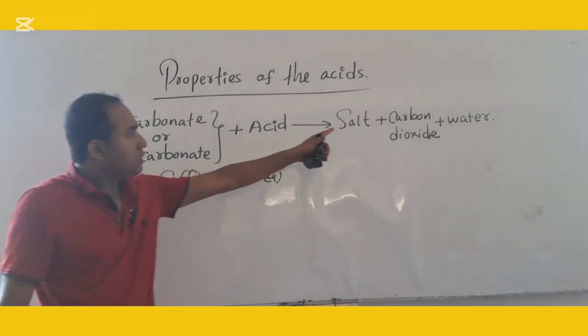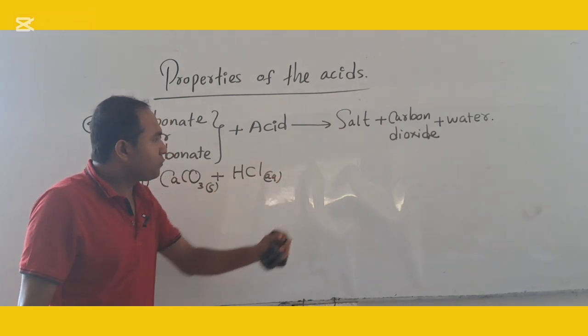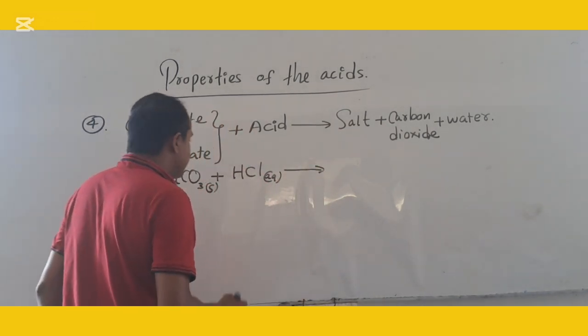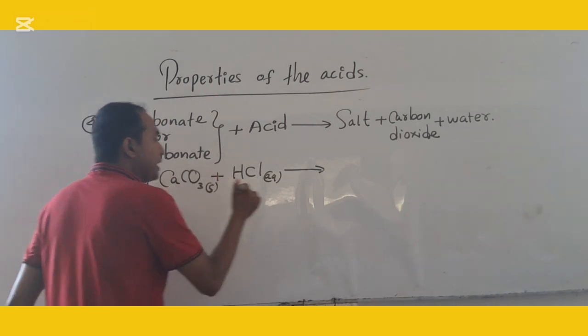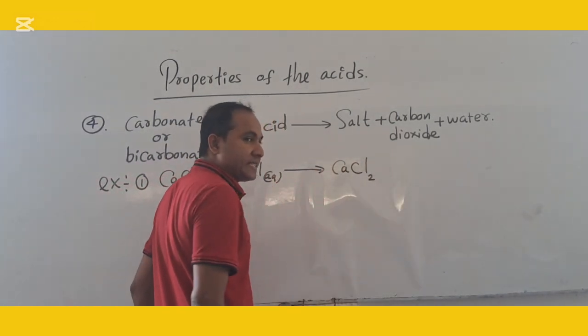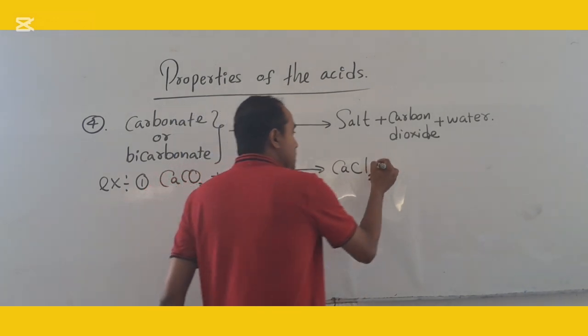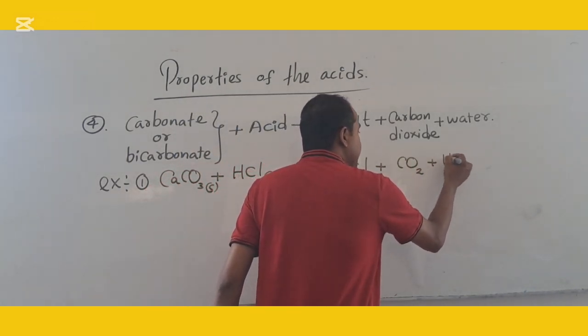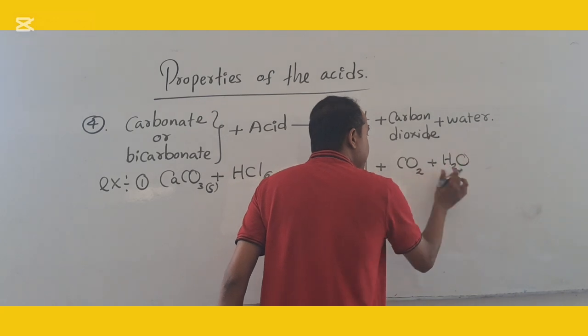Firstly, form the salt. What is the salt form here? What is the salt? Right, salt is calcium chloride, no? Chemical formula of the calcium chloride is CaCl2. Right, next one, carbon dioxide. Next one, water, H2O. These two are definitely formed.